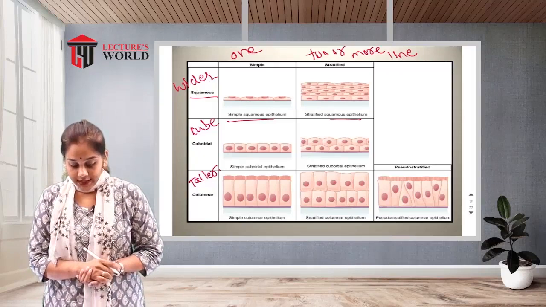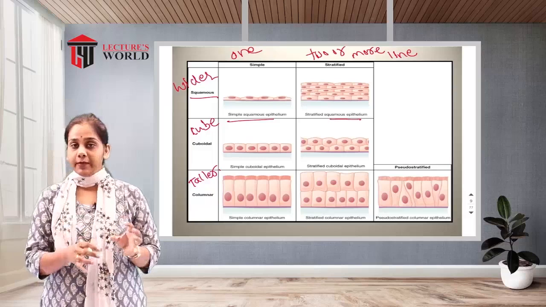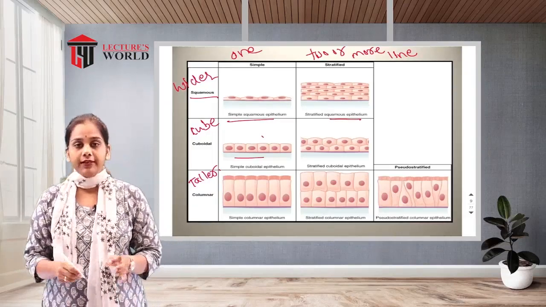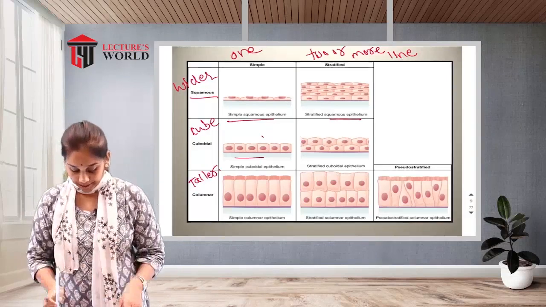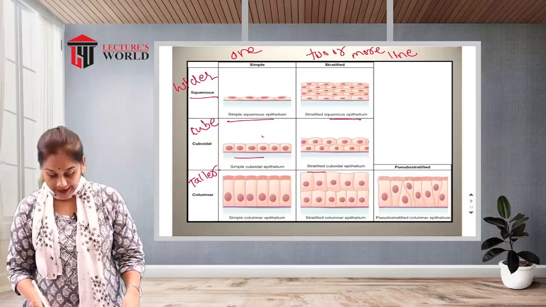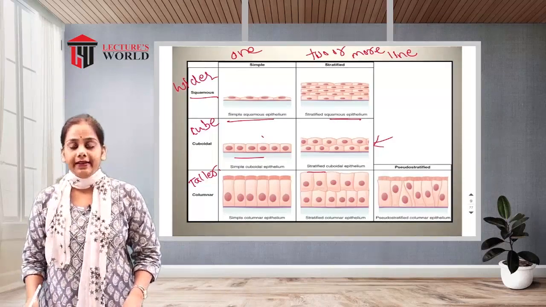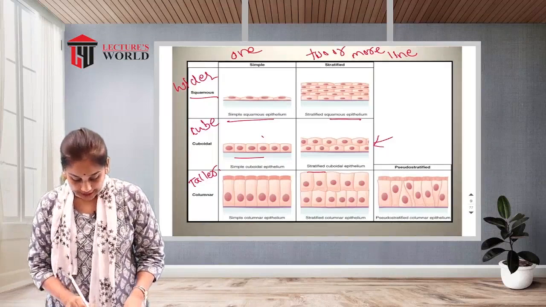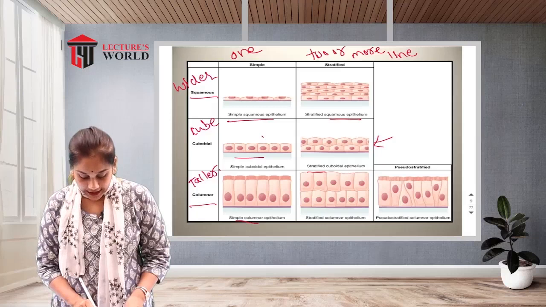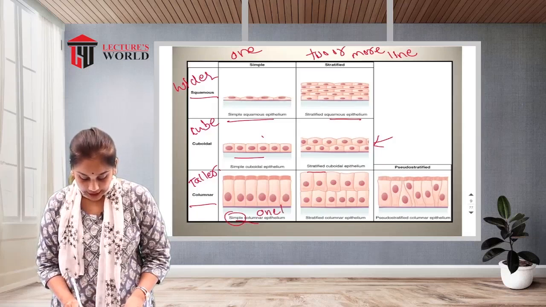Then simple cuboidal epithelium means one line, and cuboidal means cube-like epithelium. Then stratified cuboidal epithelium means more than one lining of cells shaped like a cube. Then simple columnar means column-like shape and one line.